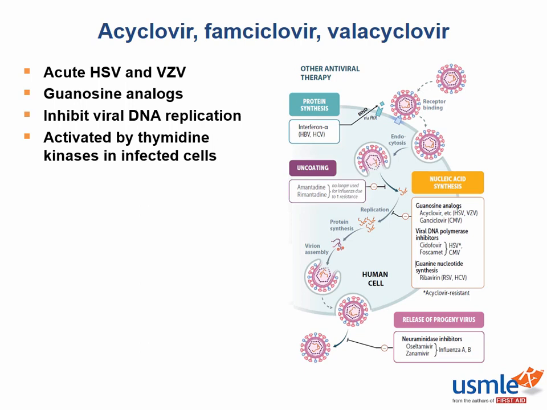Thinking back to biochemistry for a moment, do you remember what type of reaction kinase enzymes catalyze? Kinase enzymes phosphorylate molecules. They add phosphoryl groups. So, in this situation, with acyclovir, for instance, there's a thymidine kinase that monophosphorylates the acyclovir.